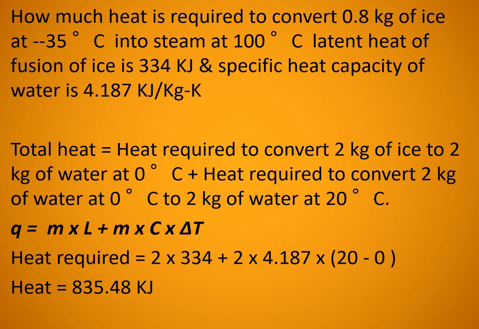A similar problem example is given in the textbook. You can go through that problem also, that is minus 12 or 20 degrees Celsius ice to steam at 100 degrees Celsius. All data is given, you have to solve it. Is it clear? Only one thing you have to remember: during the change of state you have to use the formula Q is equal to mass into latent heat, and during the same state with temperature difference you have to use the formula mass into specific heat capacity into temperature difference.